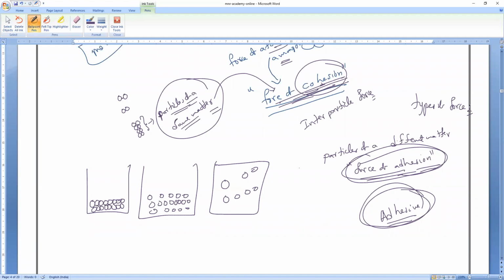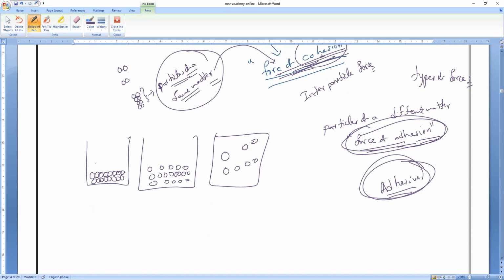Okay. So now if you notice it here, solids are packed very closely, liquids have a little more distance, and gas particles are packed very freely. So who has more force of attraction? Solids. Solids have more force of attraction.